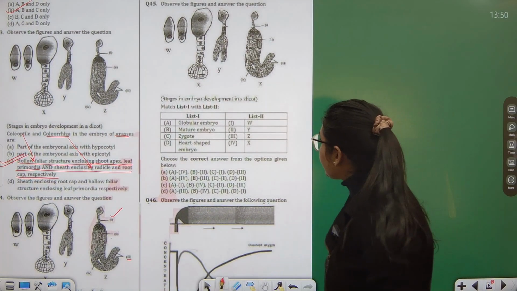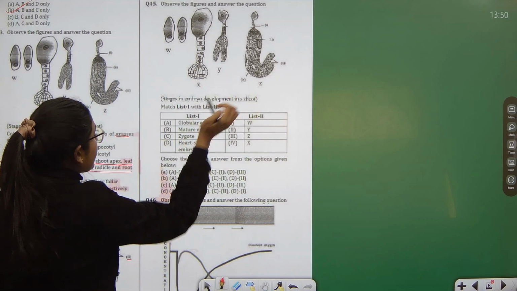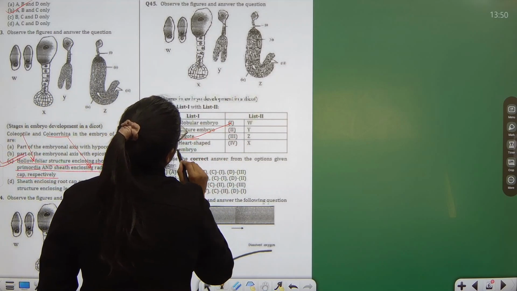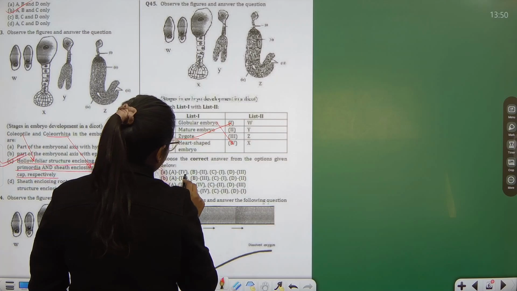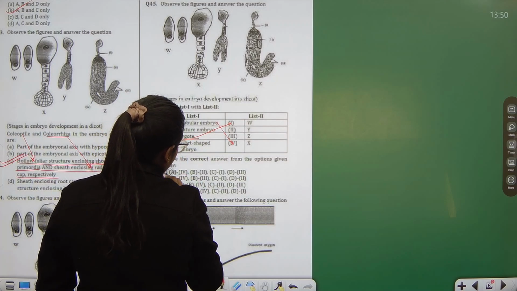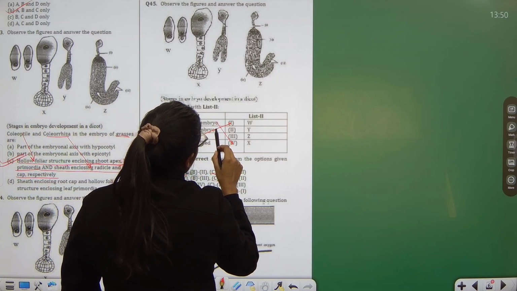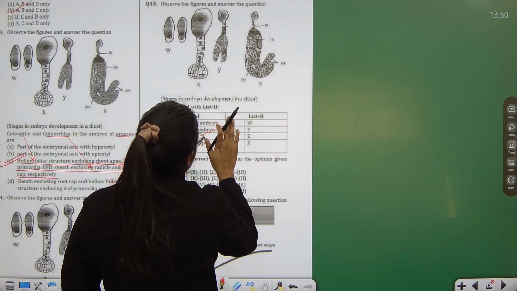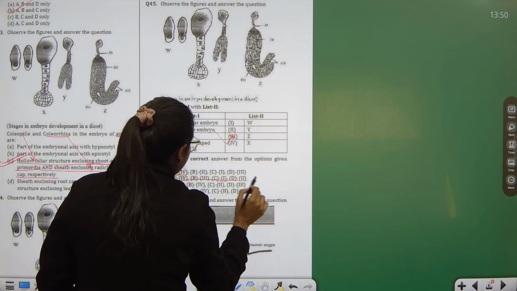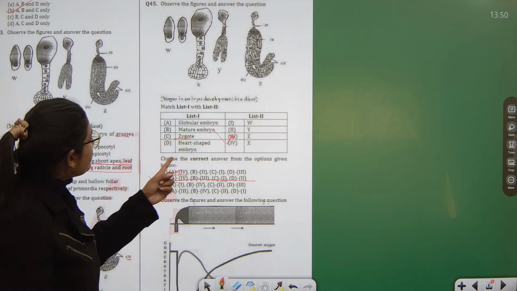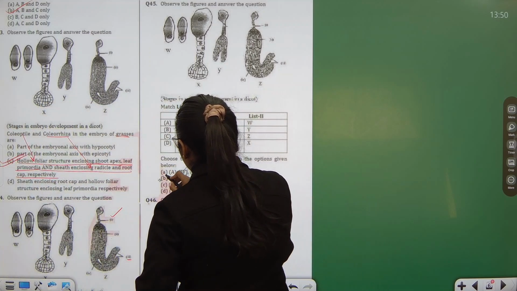Then question number 45, what does it say? This also I think we have discussed, that zygote is W, then X is globular embryo, so A fourth and C first, it's in both. Then mature embryo is in Y, sorry, mature embryo is here, last one, Z, so B third, so B part is the correct answer, and heart shaped is the Y. Okay, so B part will be the correct answer.